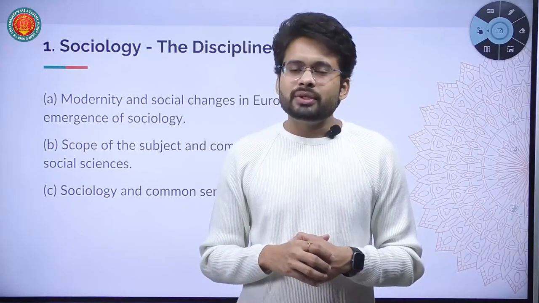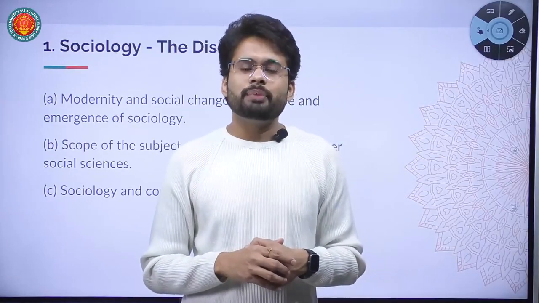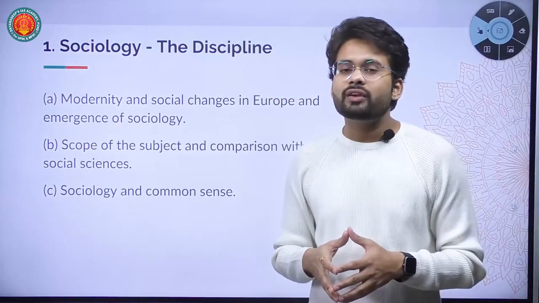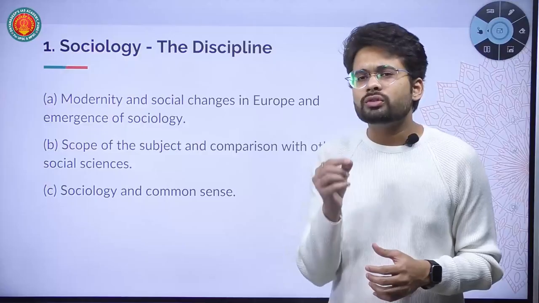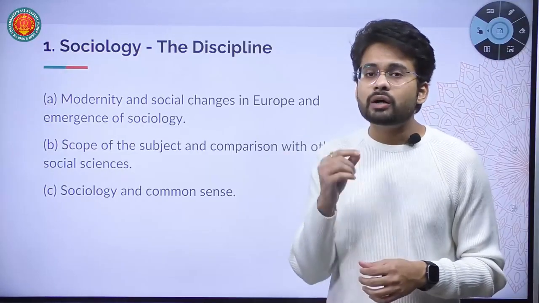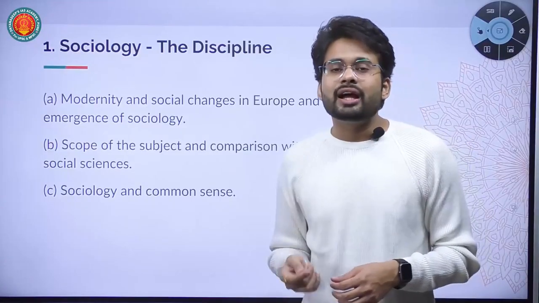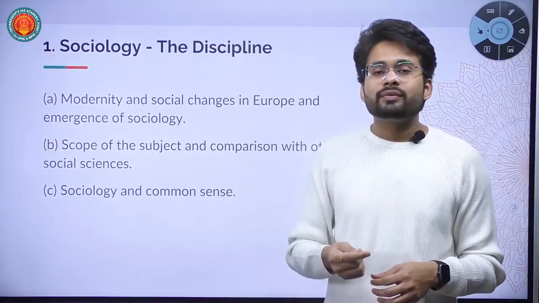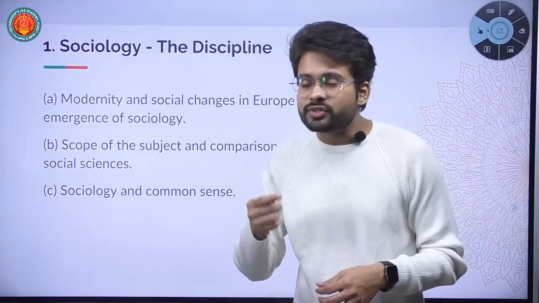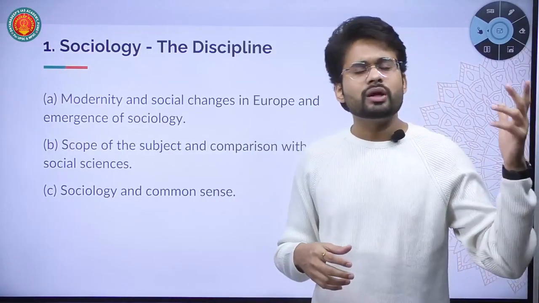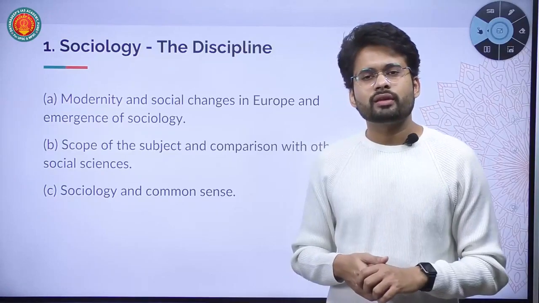Chapter 1 of sociology paper 1 is Sociology, the Discipline. Here we will get the idea of what sociology is, how it emerged, what it actually studies, and how it differs from other social sciences like political science, economics, anthropology and many others.